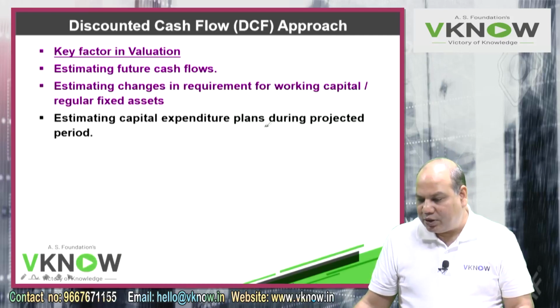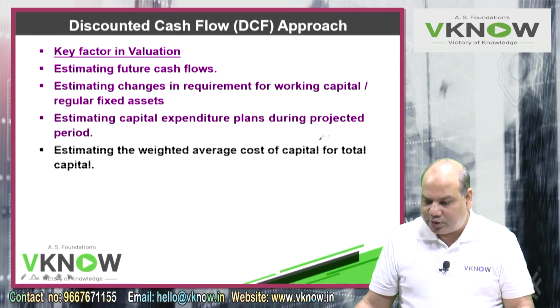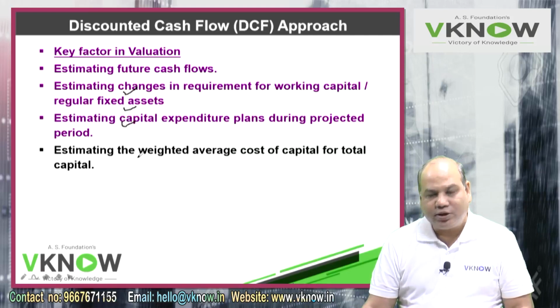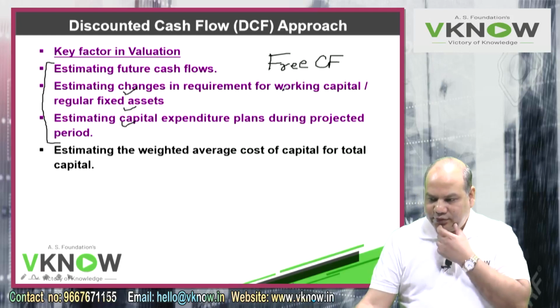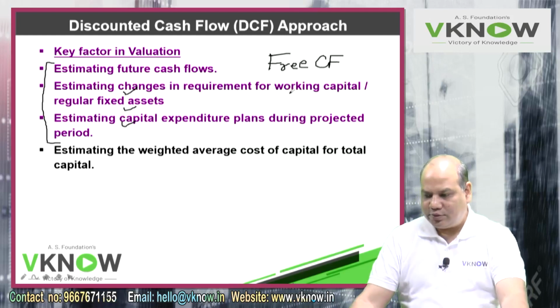Estimated capital expenditure plans during the projected period. Same point repeated. So you have to estimate the requirement of fixed asset, working capital or capital expenditure. By combining these three, what we get is called free cash flow. Free cash flow is the cash flow which is available now, which can be given to the investors.